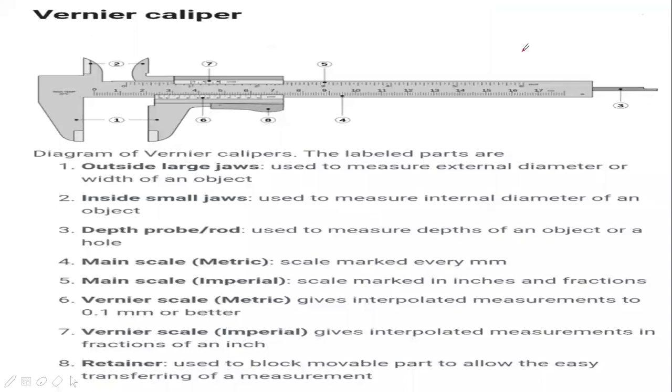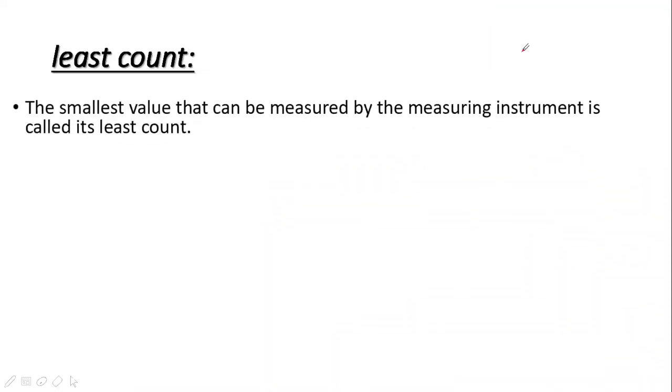Now, the next topic is least count. The smallest value that can be measured by a measuring instrument is called its least count. The minimum accurate measurement that can be measured by an instrument is called the least count. For example, with a meter rod, we can measure 1 millimeter. With a measuring tape, it is the same. We use 1 millimeter. So the least count is 1 millimeter.